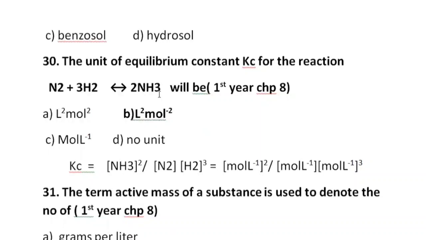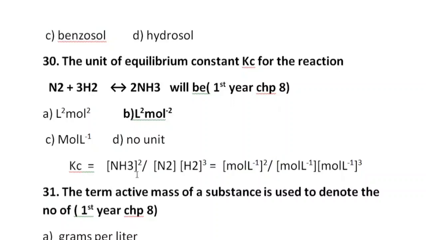30th MCQ is: the unit of equilibrium constant Kc for the reaction N2 plus 3H2 gives 2NH3. The unit can be derived from the equilibrium expression, that is Kc. Kc is the concentration of product over concentration of reactant. Here the product is ammonia, its power will be 2 because in the equation the coefficient is 2. And these two are the reactants. And 3 is the power of H2 because in the equation there are 3 moles of hydrogen gas.